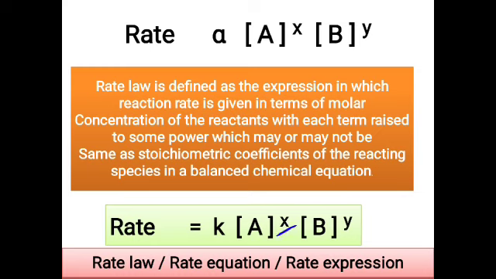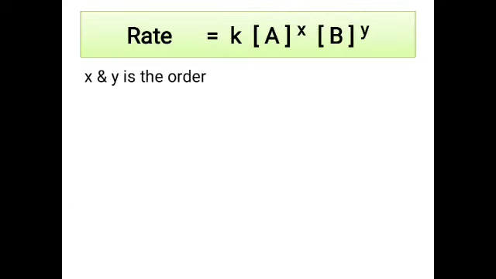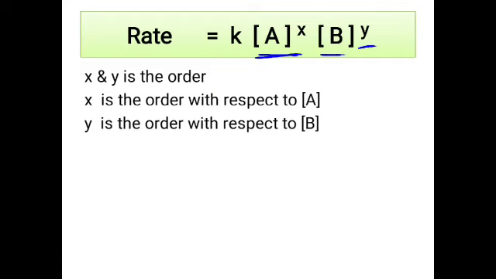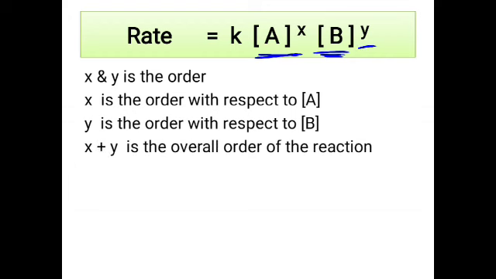I said x and y are the order of the reaction. x is the order with respect to the concentration of A and y is the order with respect to the concentration of B. Now, if you add together x plus y, the sum will be the overall order of the reaction, and k over here is the rate constant.